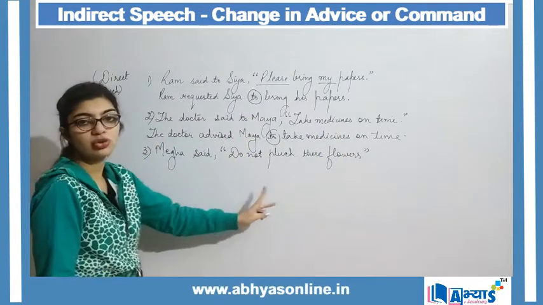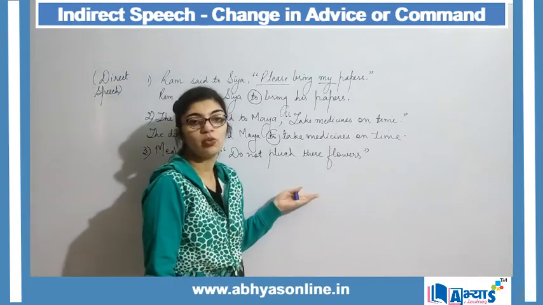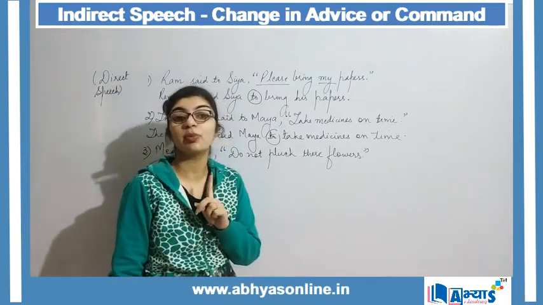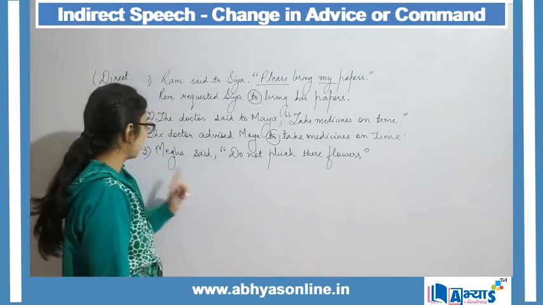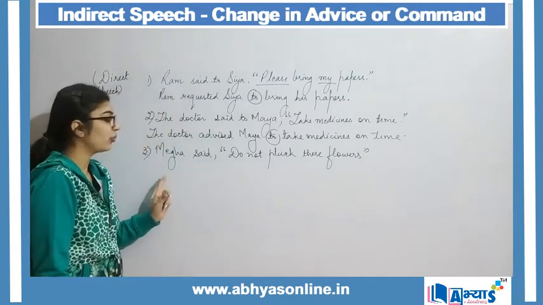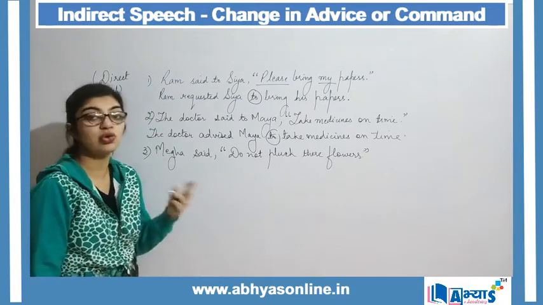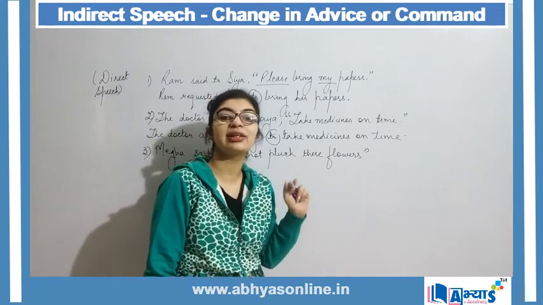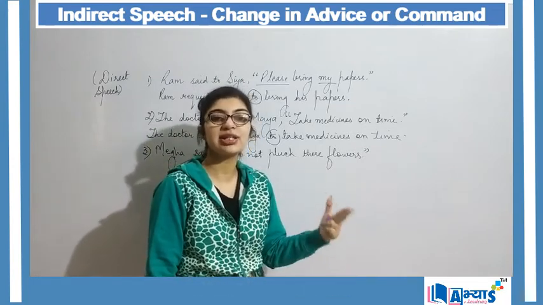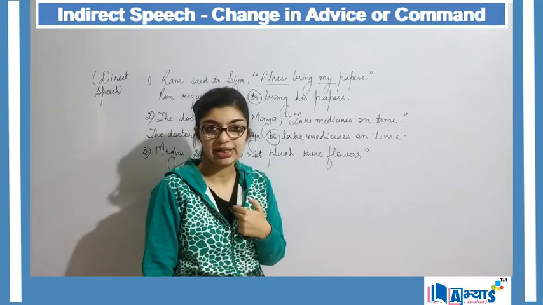Megha said, do not pluck these flowers. Now we see that this is not an advice given. This is a kind of alarm or a warning that is given by Megha. And when I say Megha said, to whom we do not know, then we assume that she or that person is saying something to me.